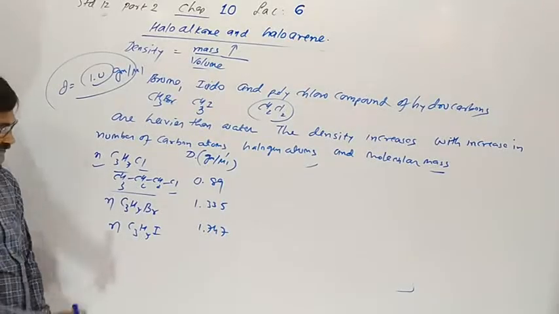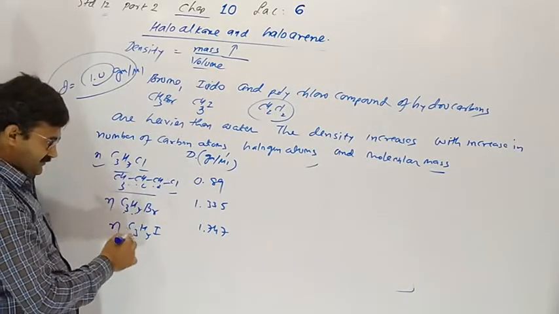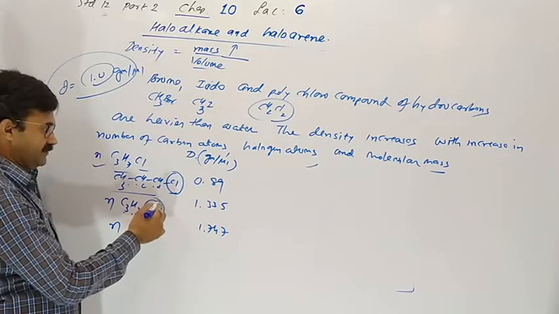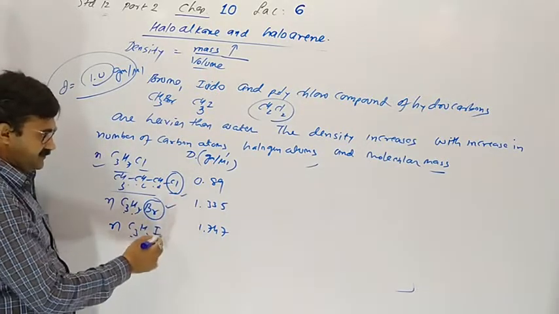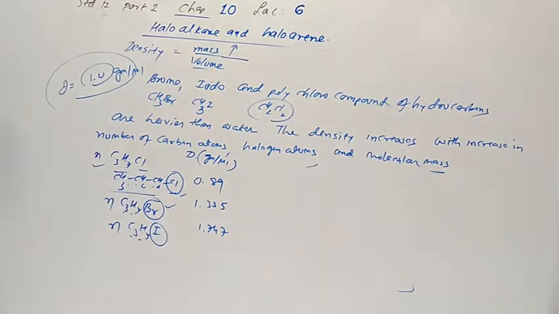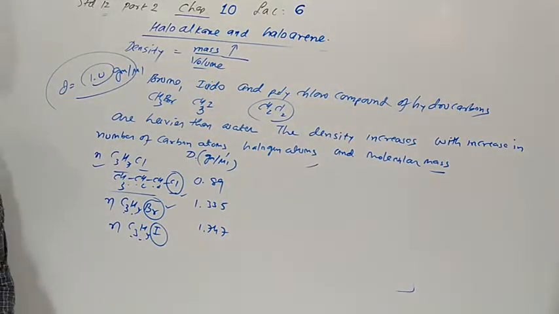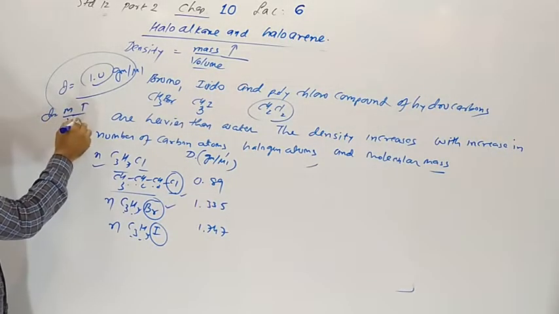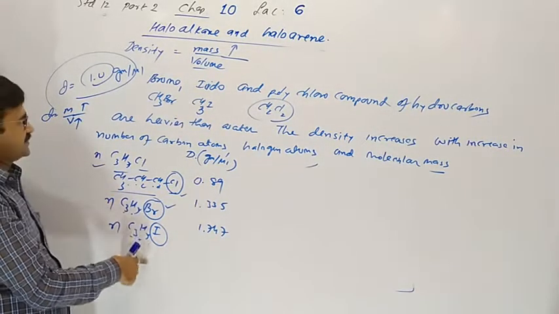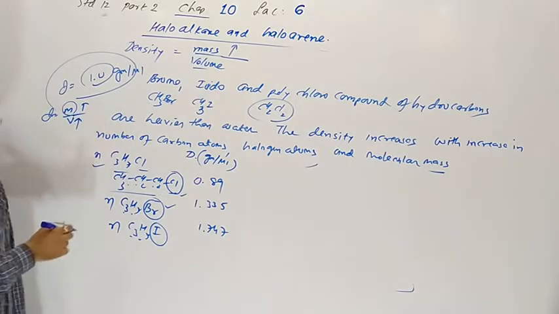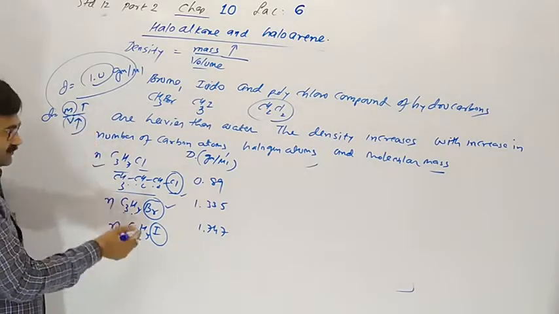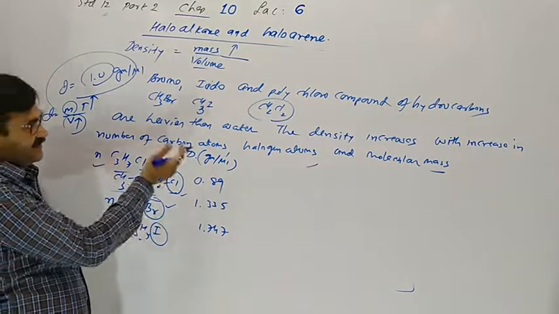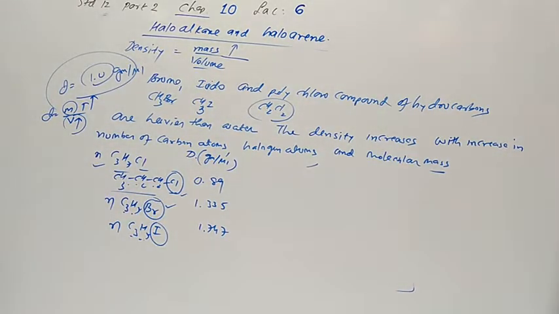You can see number of carbon same here, but atomic mass of bromine is higher than chlorine, of iodine is higher than chlorine and bromine. So here density means mass upon volume. Here volume increases and mass also increases, but increase in mass is more than increase in volume. So density gradually increases.